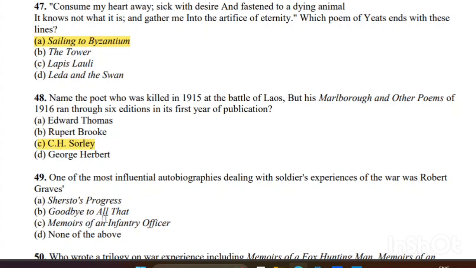One of the most influential autobiographies dealing with soldiers' experience of the war was by Robert Graves. Robert Graves, yes, he belongs to the First World War poets. So the right answer is B, Goodbye to All That, because that soldier was dead. So he said goodbye to all that.